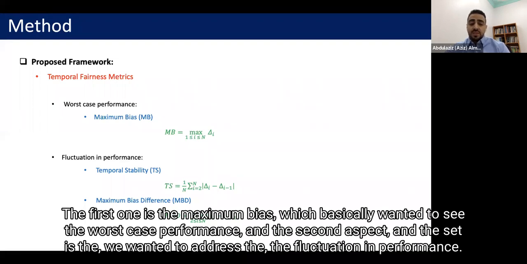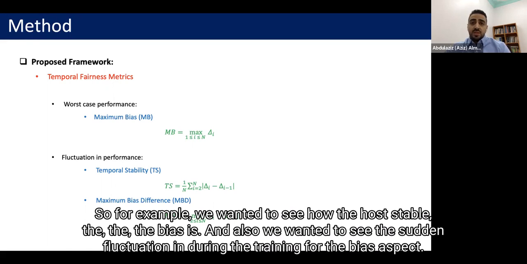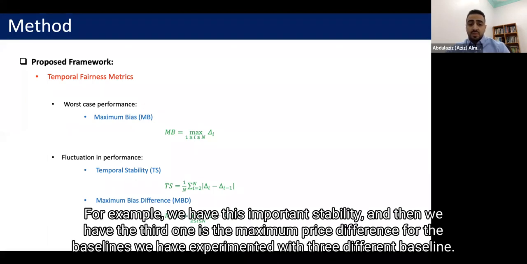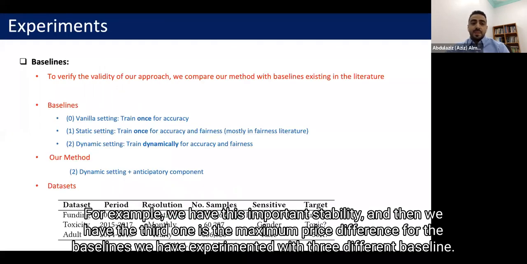The second aspect is the fluctuation in performance. For example, we wanted to see how stable the bias is, and also the sudden fluctuations in bias during training. For example, we have the temporal stability, and then the third one is the maximum bias difference.